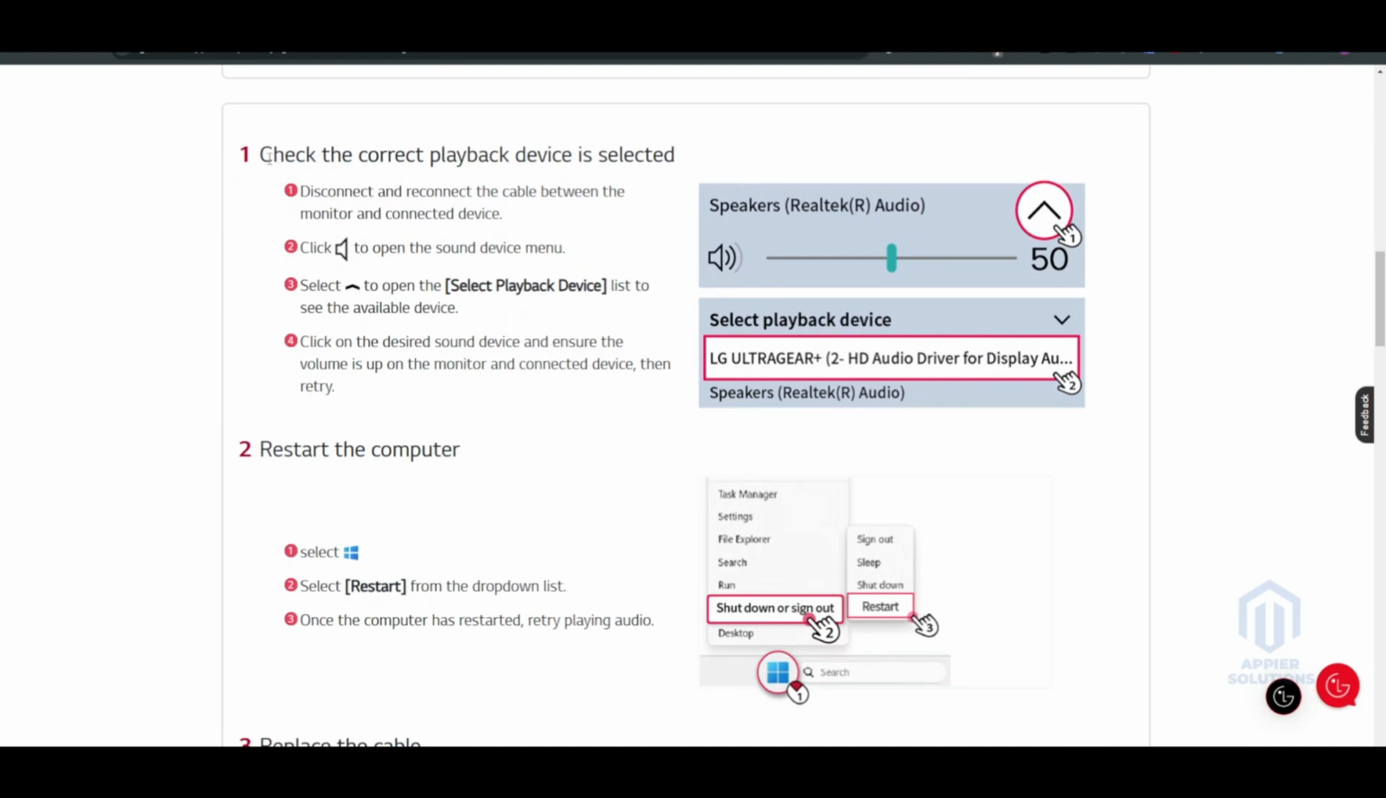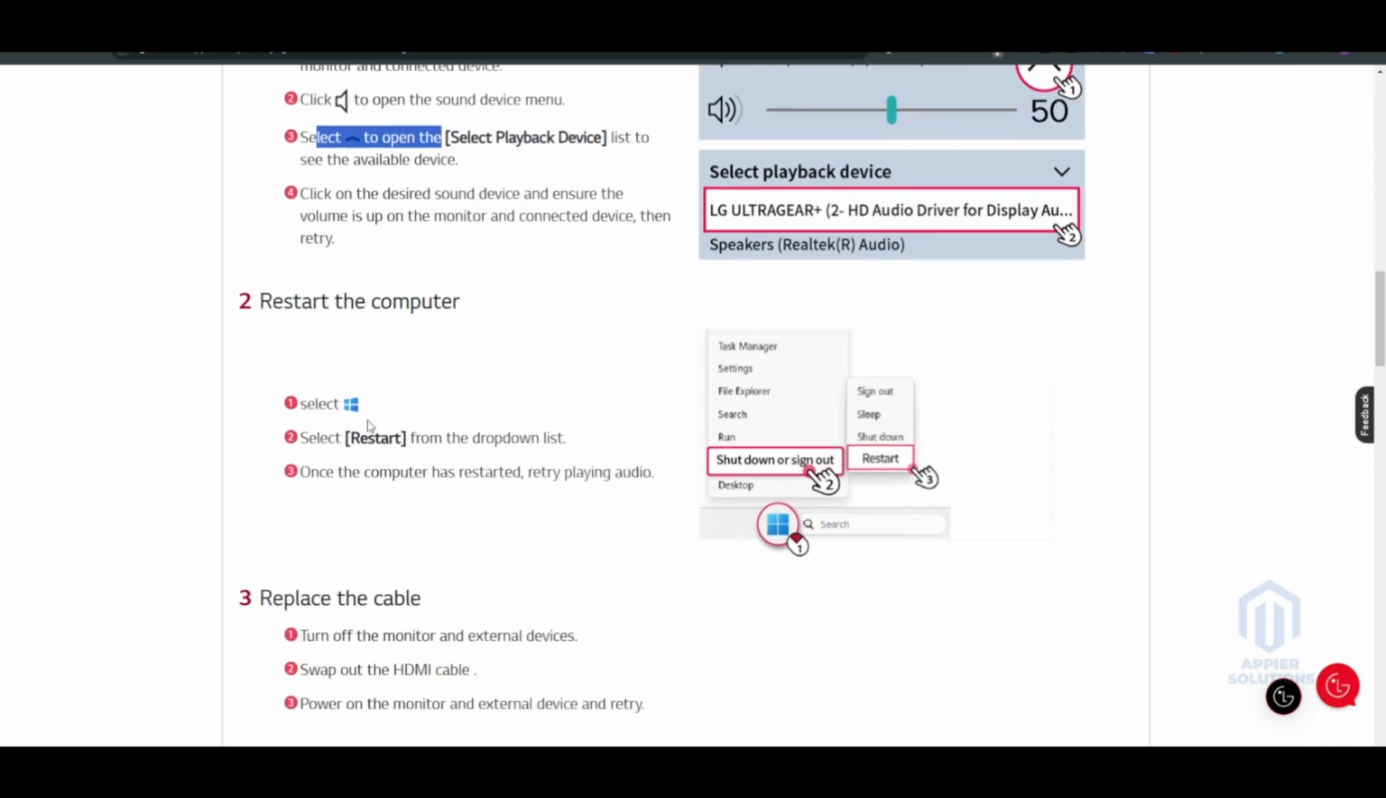First things first, check the correct playback device is selected. Disconnect and reconnect the cable between the monitor and the connected device. Click the volume button to open the sound menu. Select the above icon to open the selected playback devices list to see the available devices. Click on the desired sound device and ensure the volume is up on the monitor and connected devices. Then retry. Restart the computer.